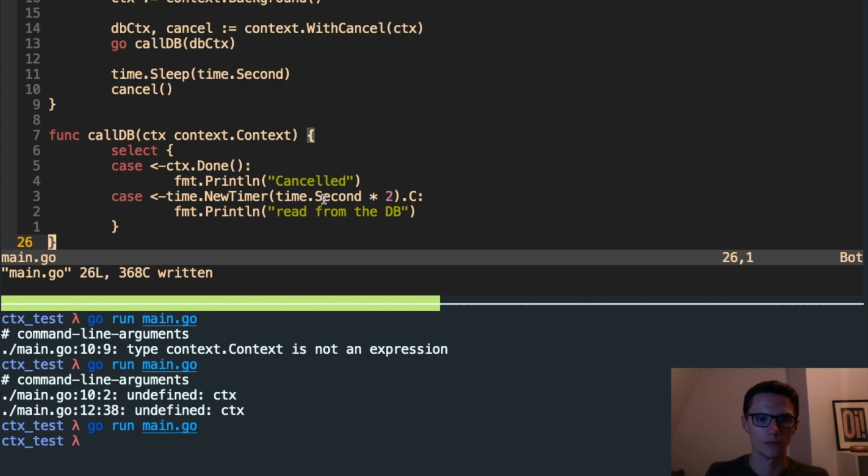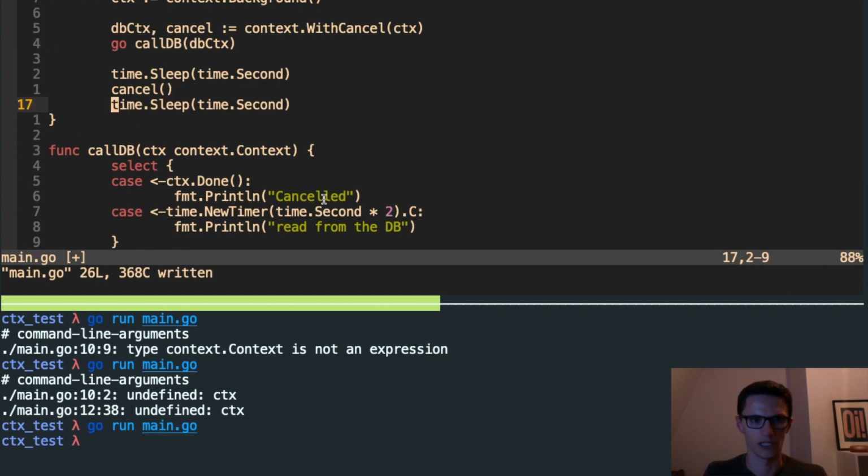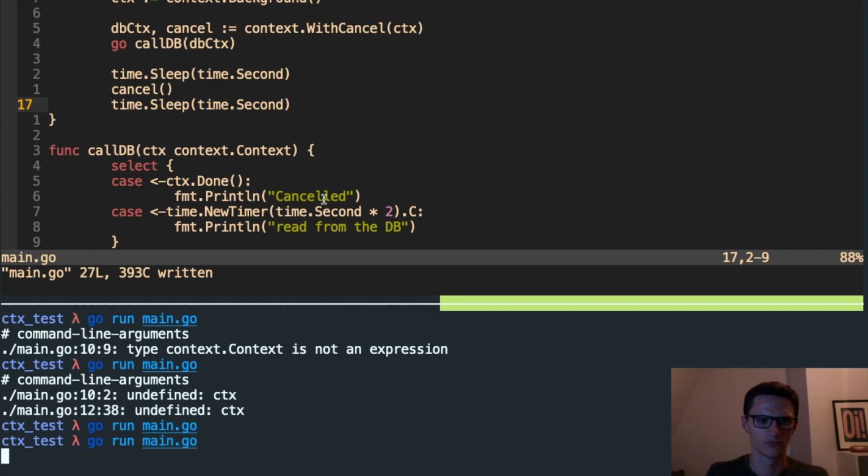I wonder why we got nothing, because cancel would then end. There we go. By the way, I added this extra sleep because after the cancel, the process was finishing before we could print. Adding this delay just allowed the goroutine to complete. But you see we got the cancelled message here because we received context.done before the new timer, which is our mock database call, could complete.